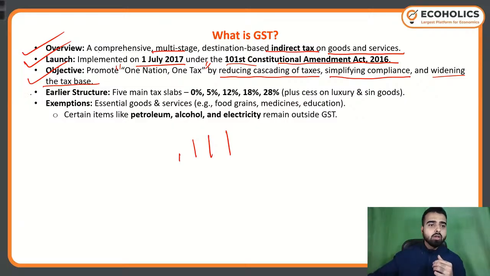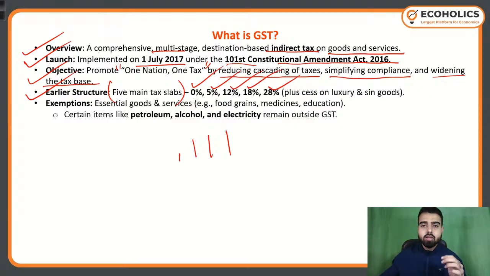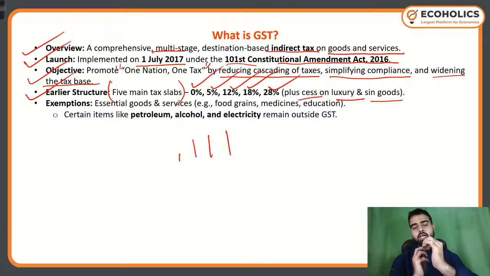Now, earlier there were 5 main tax slabs. Do remember it. Earlier there were only 5 main tax slabs: 0%, 5%, 12%, 18%, and 28%, plus cess on luxury and sin goods. Sin means those goods that are harmful in nature.